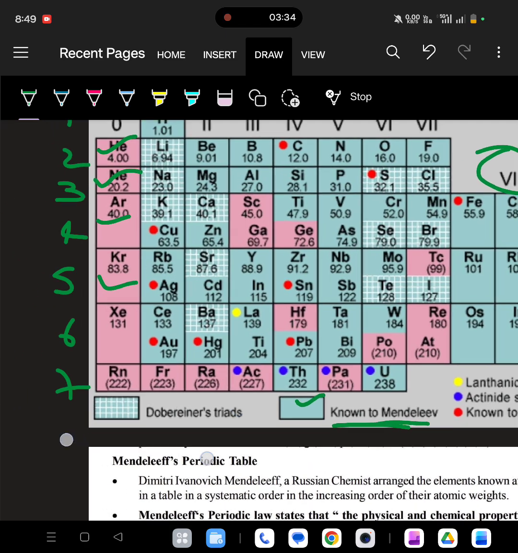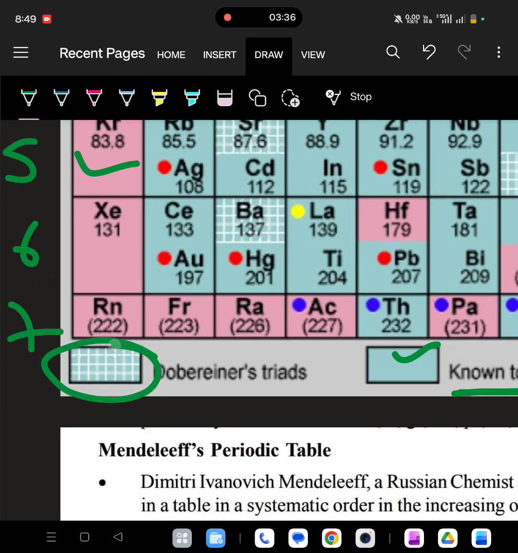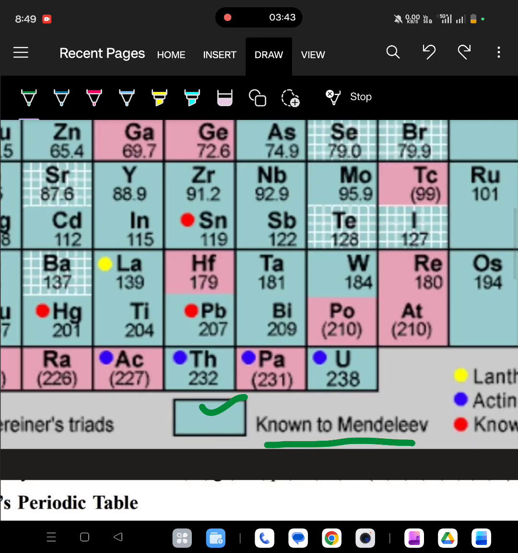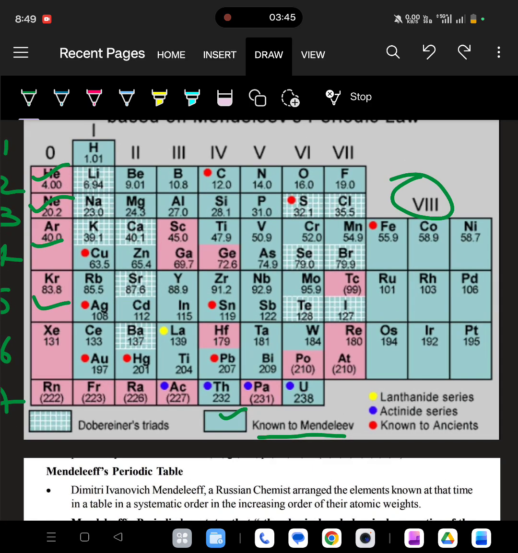And this squared box is nothing but Dobereiner's triad. They represent the Dobereiner's triads: lithium, sodium, potassium; calcium, strontium, barium; sulfur, selenium, tellurium; chlorine, bromine, iodine. So he placed the Dobereiner triads as well as the elements known to Mendeleev.